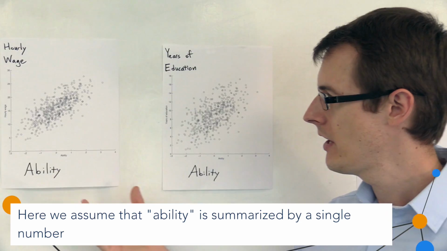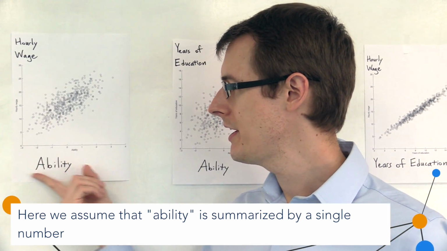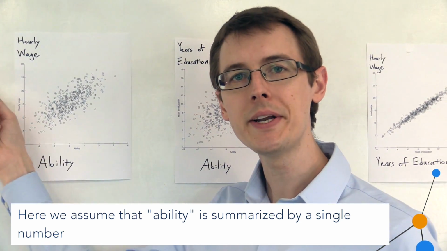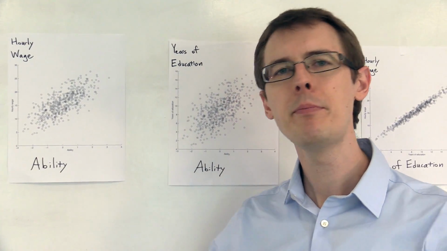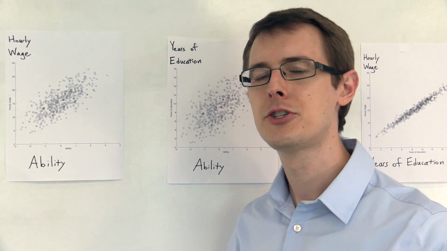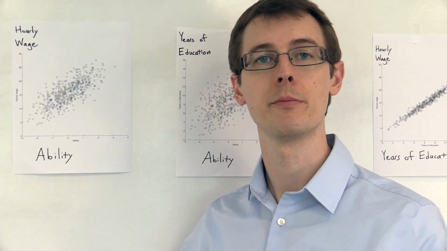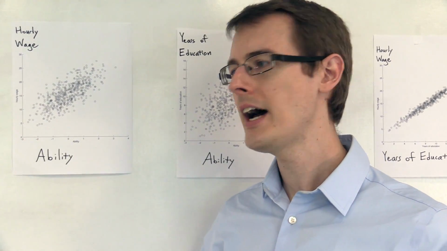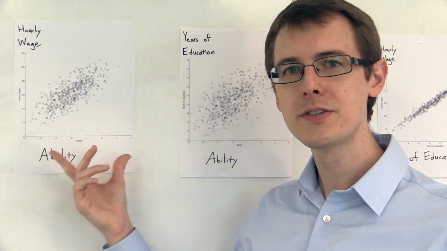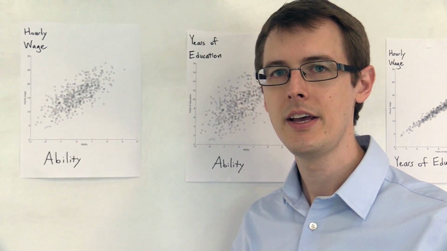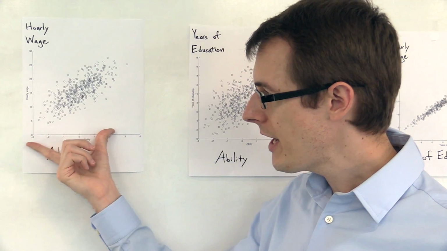Seems plausible. Maybe people with higher ability also tend to make more money, because their ability, independent of how much school they have, directly affects how effective they are at their job, and it makes them more productive for some reason. So if in your data you don't observe this variable, this innate ability, then you can't draw these plots.